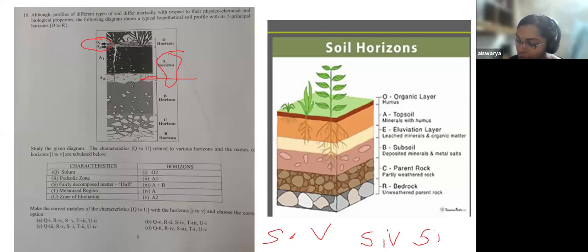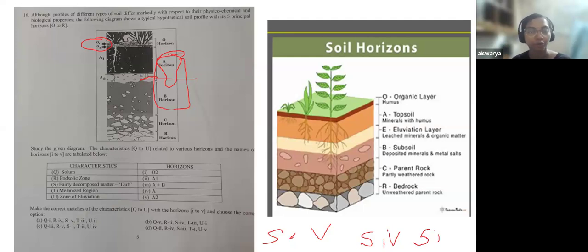So looking at all this, just use your common sense and try to find out where you will find decomposed matter. The living things are seen on the surface of the soil. When they decompose, they will be forming on the very surface. They will become part of the very surface of the soil. They would have to pass through all the soil layers to reach the very bottom, if they have to.